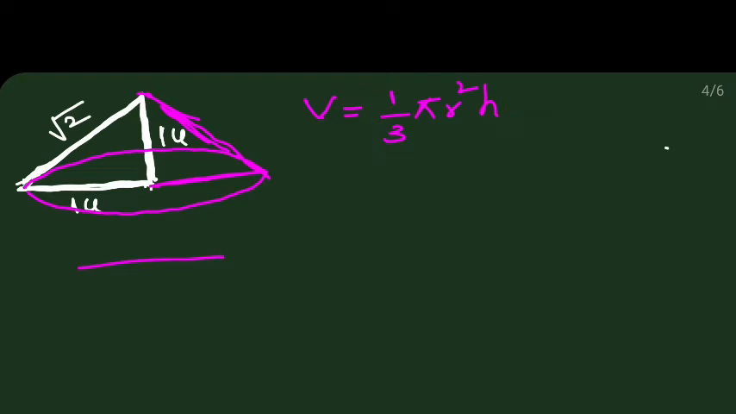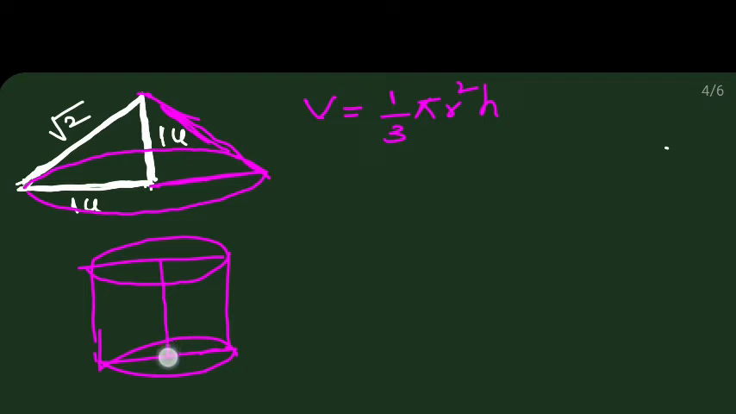So take the cylinder. Let's say this is the cylinder. This cylinder has the height h and the radius r. This is the radius r. What is the volume of this cylinder? The volume of this cylinder is pi r square, this circle area is pi r square, and this height is h. So pi r square h is the volume of the cylinder.